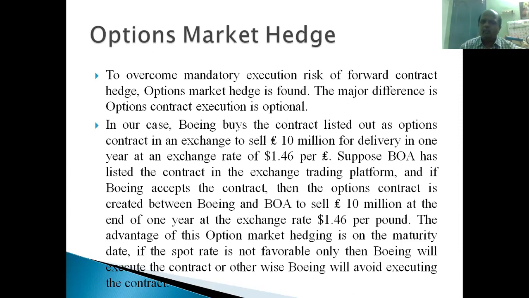So Boeing buys the contract listed as an option contract in the exchange to sell 10 million pounds for delivery in 1 year at an exchange rate of $1.46 per pound, right? An option contract is already listed to sell 10 million pounds at the rate of $1.46 per pound, right? Boeing buys this contract to sell pounds, right?